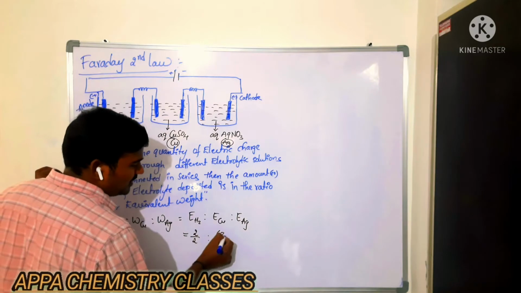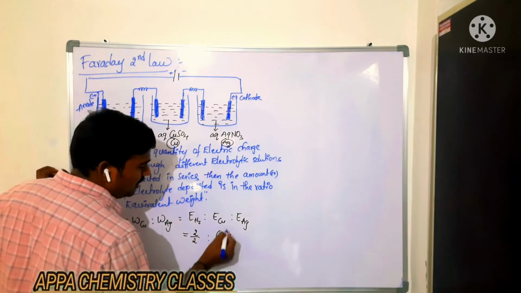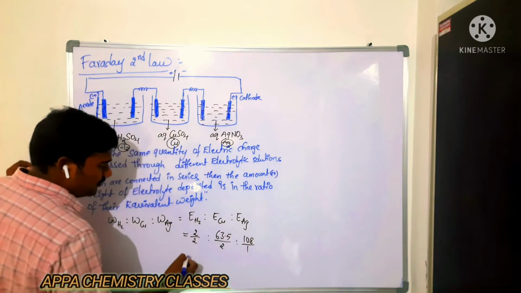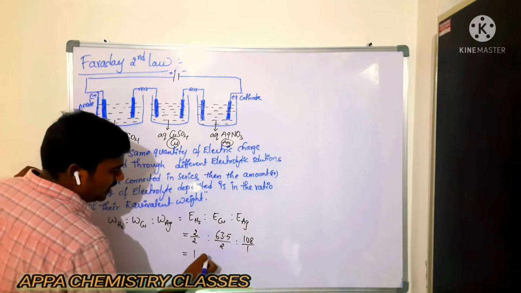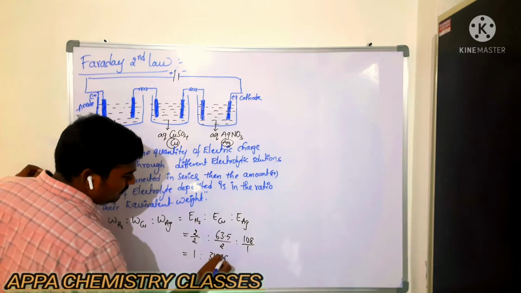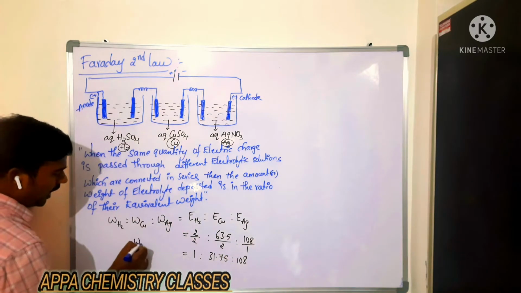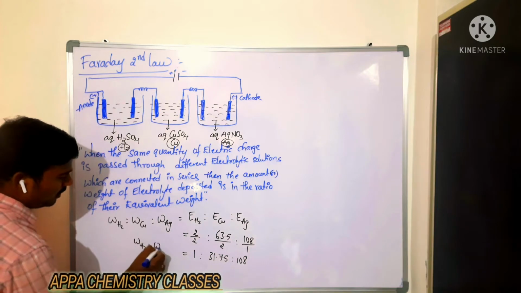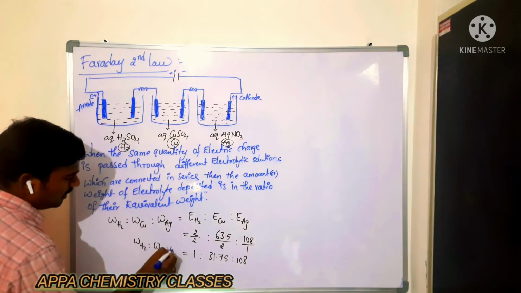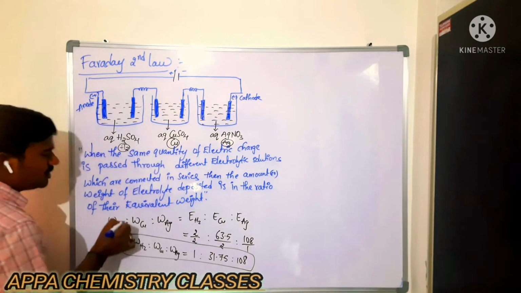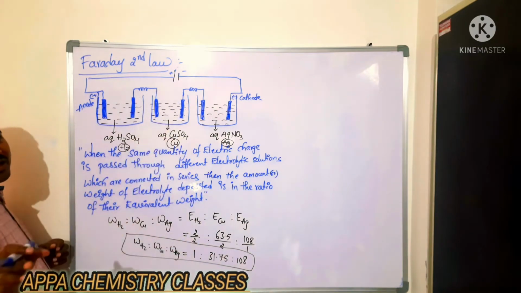Copper atomic weight is 63.5 by valency 2. Silver atomic weight is 108 by 1. So 1 is to 31.75 is to 108. That is the weight of hydrogen, the weight of copper and the weight of silver will be in the ratio of these values when we are passing the same quantity of electric charge.